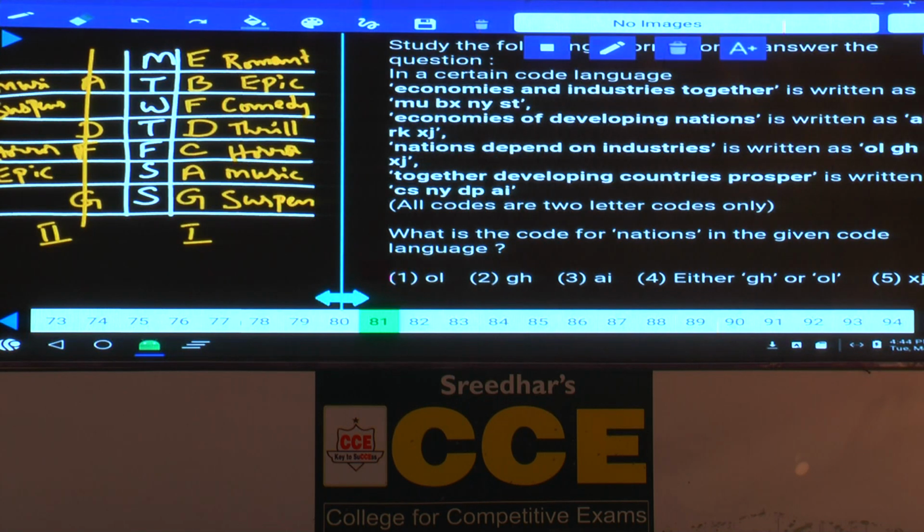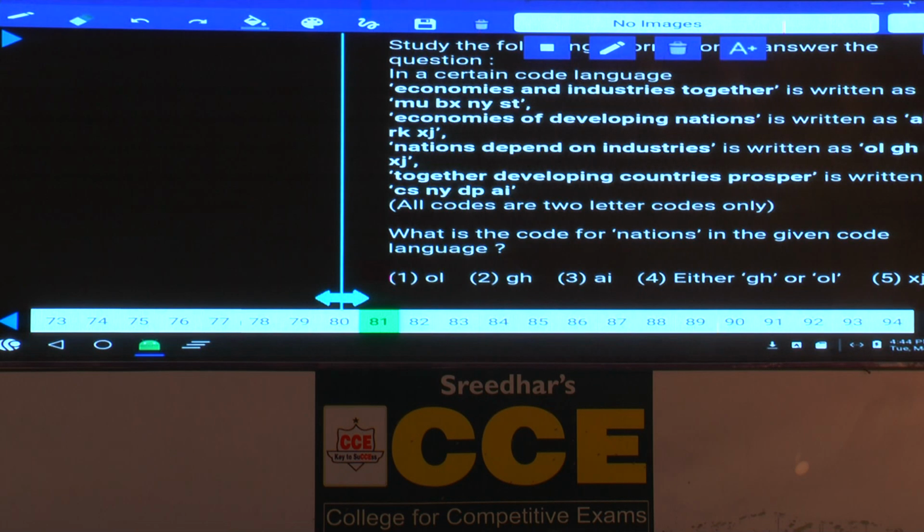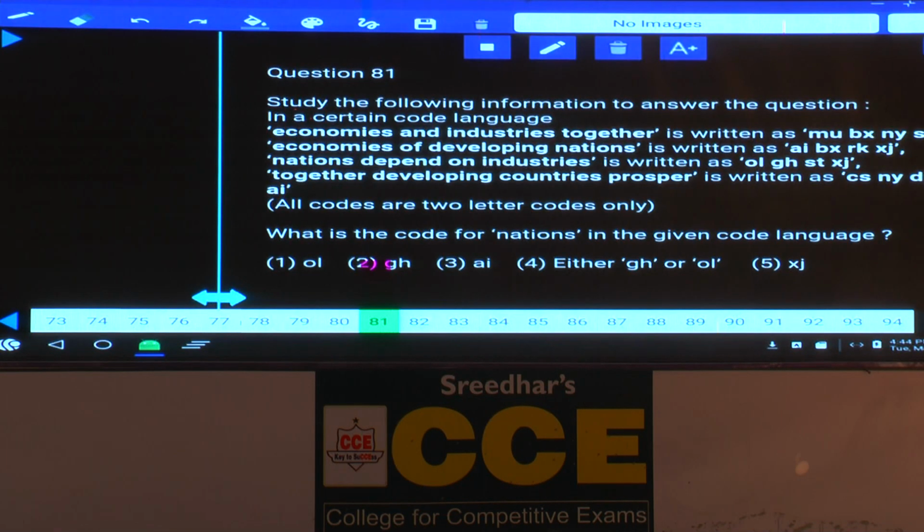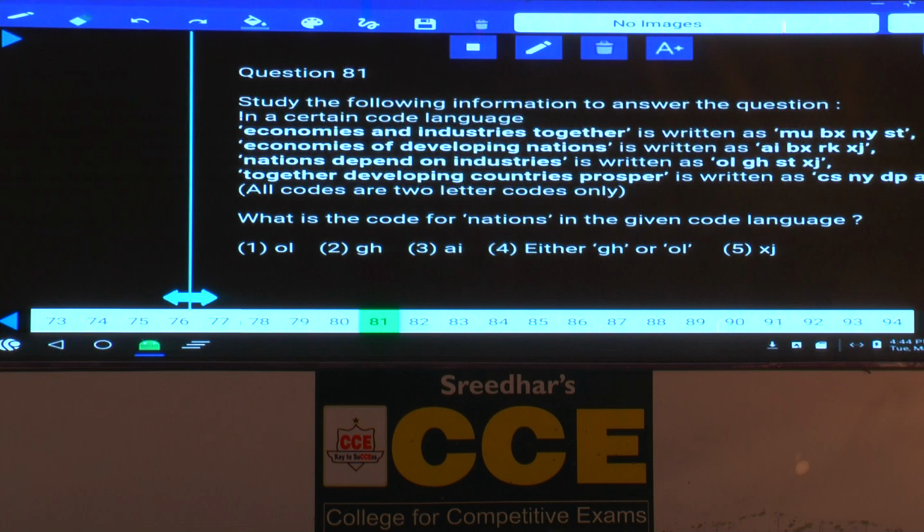Then 81 to 85, coding and decoding. Now this is based on coding and decoding for 5 marks. First compare statement 1 and statement 2. If you compare these two, tell me what is the word which is common here. Between statement 1 and statement 2, economics and industries together, economics are developing nations. Economics is the only word which is common between these two.